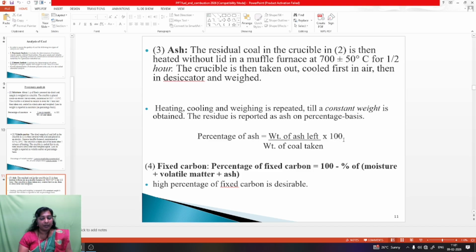Then fixed carbon. Fixed carbon means the final. The percentage of fixed carbon is equal to 100 minus the percentage of moisture content plus volatile matter plus ash content. High percentage of fixed carbon is desirable. That is a good coal.